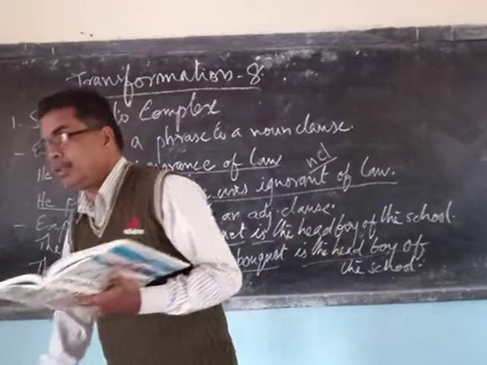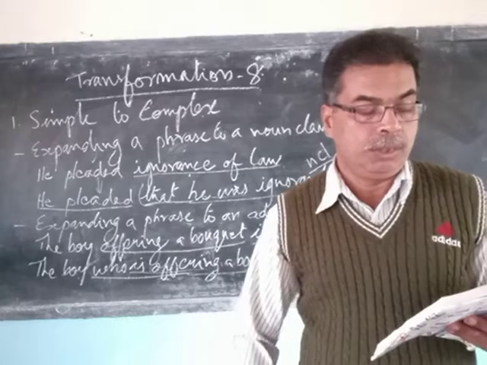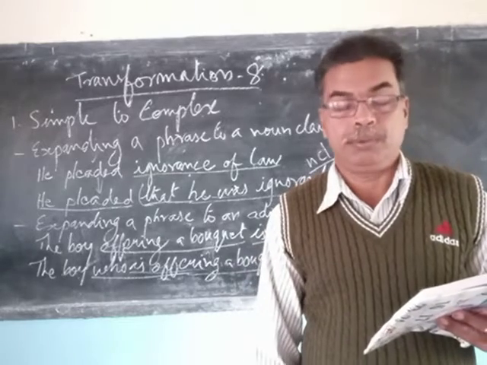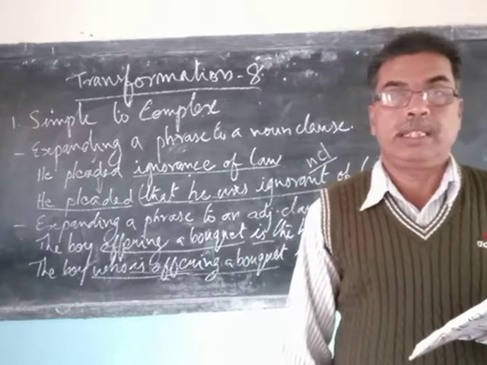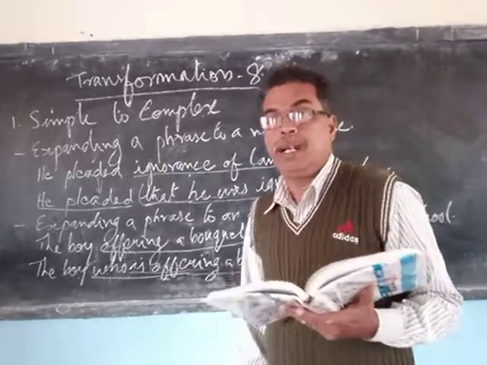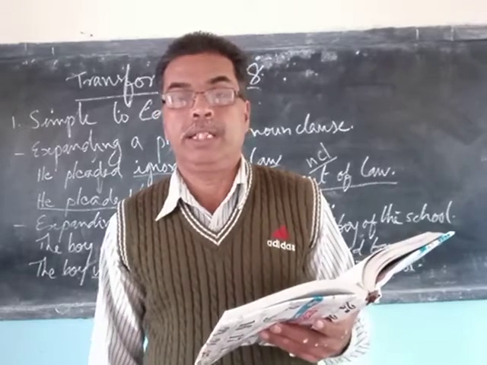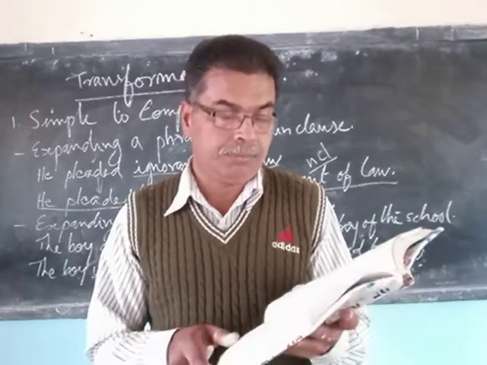So who left? That is a modification to the noun, the peon. So that is another example of an adjective clause being made, and the sentence is made into a complex sentence.